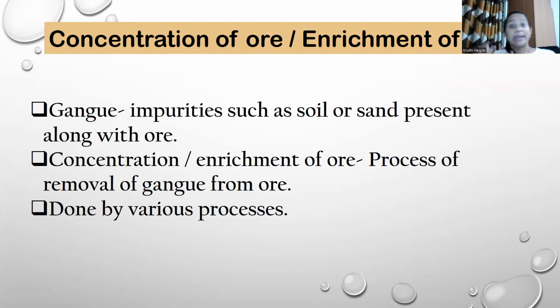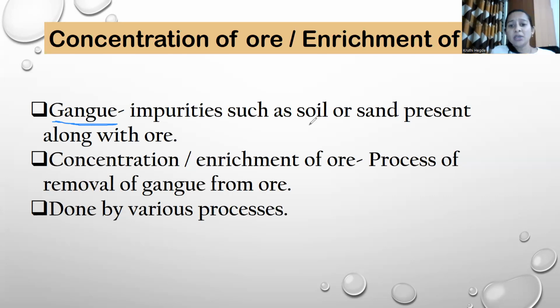Any ore that we get from the earth's crust will have some impurities, like soil, sand, dust, or oil present in that ore. Those impurities are called gangue. Gangue is nothing but impurities that are present along with the ore.